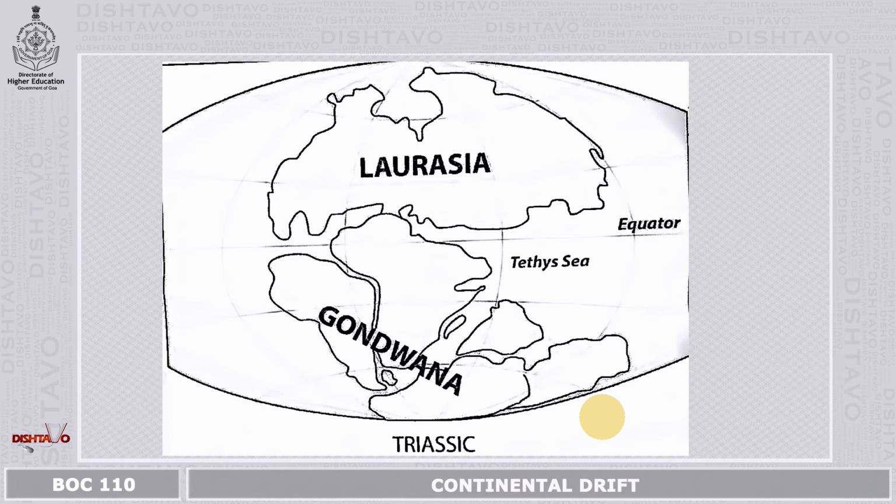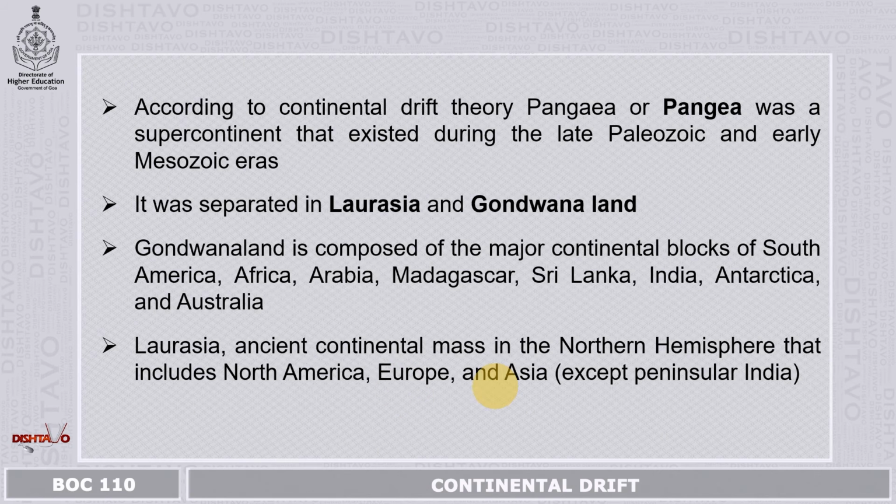Though the Indian plate was in the southern hemisphere, it slowly moved towards the northern hemisphere and now it is touching the Laurasian plate. So, Gondwana land is composed of major continental blocks: South America, Africa, Arabia, Madagascar, Sri Lanka, India, Antarctica and Australia.